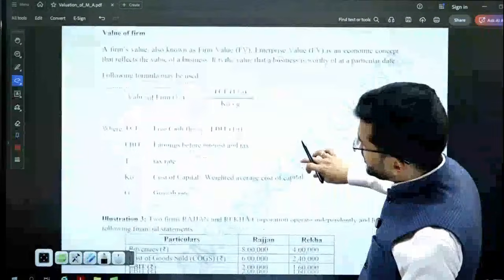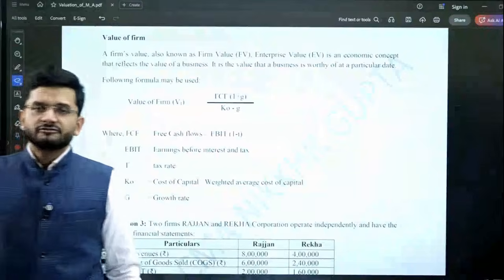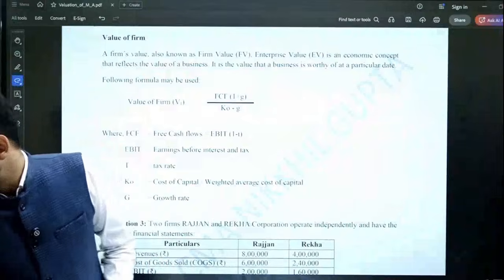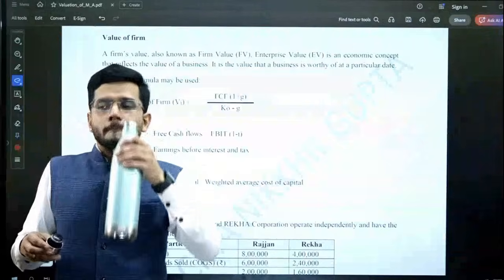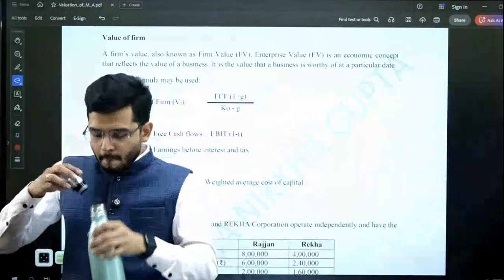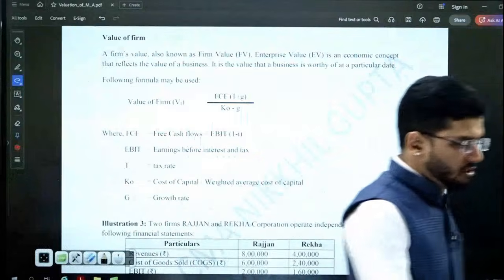Okay, sir, got it. Let's start the next topic, and very, very important topic from an exam standpoint also, because a question mandatorily comes from this particular topic, which is value of firm. How is a firm value calculated? Valuation of a firm, valuation of a company. What is the process of valuing a particular company? So this is a value of a firm.